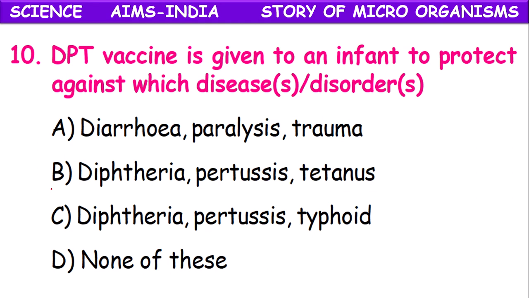DPT vaccine is given to an infant to protect against which diseases? Triple antigen it is also called. Diarrhea, paralysis, trauma; diphtheria, pertussis, tetanus; diphtheria, pertussis, typhoid. It is DPT: diphtheria, pertussis and tetanus. Pertussis is also called whooping cough.